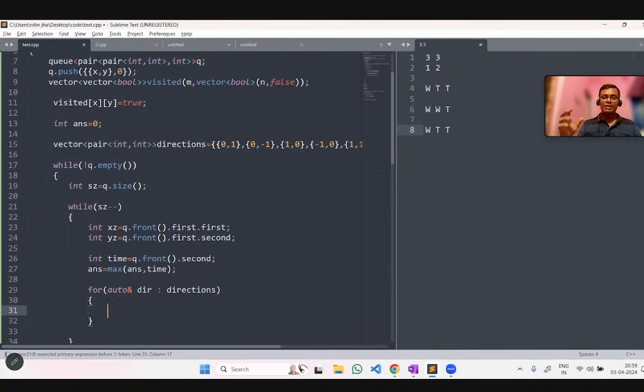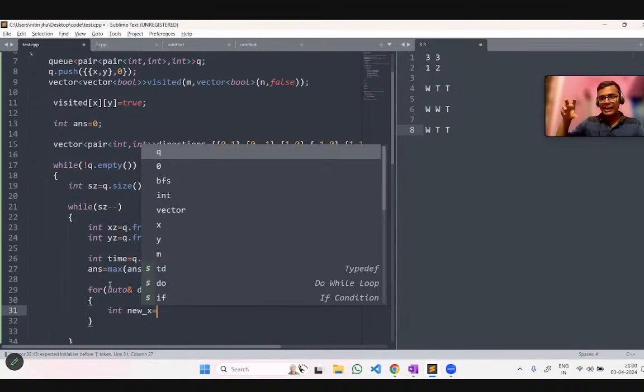And what are we doing? Every time we go through this, we have to get an int new coordinate, new x, which is the new coordinate of x, going from this array to its adjacent position.